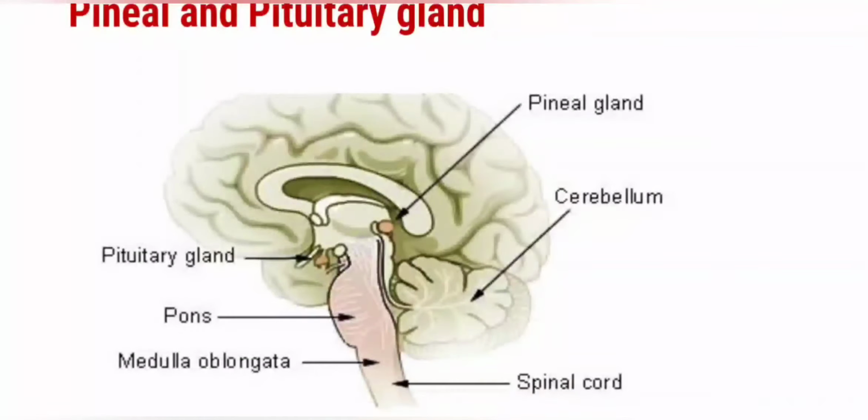Now this is about the location of the pineal gland. Here you can see the pineal gland. This pineal gland is a small pea-shaped gland in the brain and it produces melatonin. Melatonin helps in regulating the sleep patterns of our body. It is stimulated by darkness but inhibited by light.